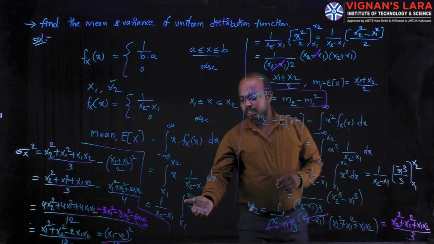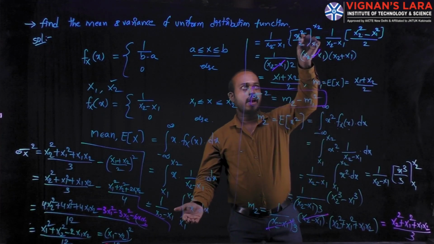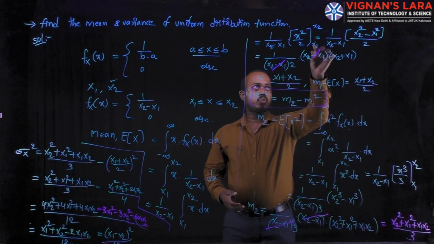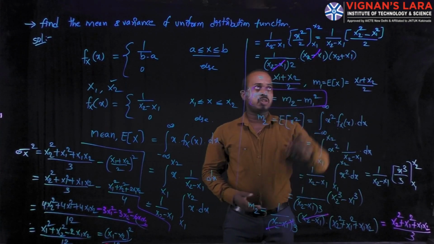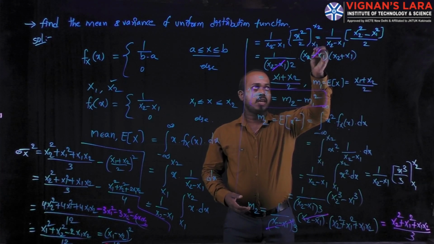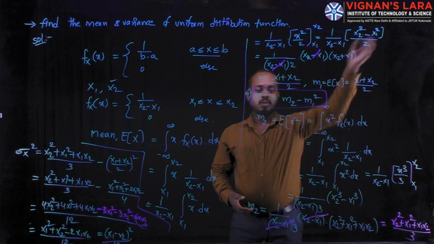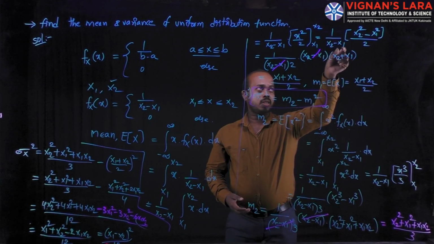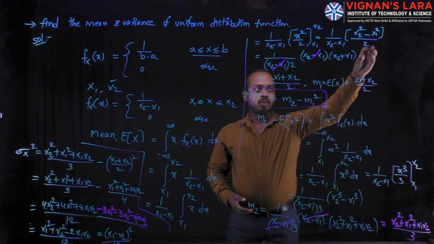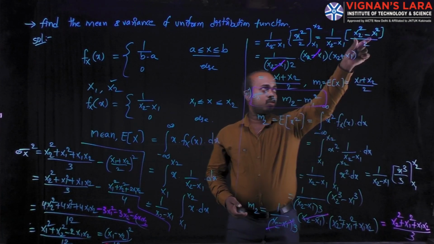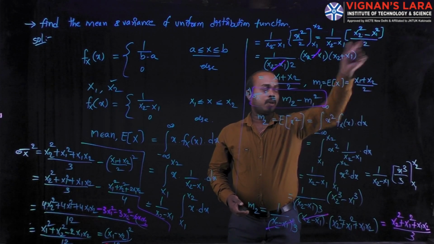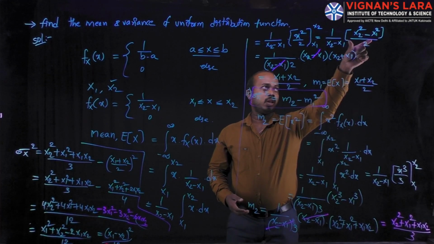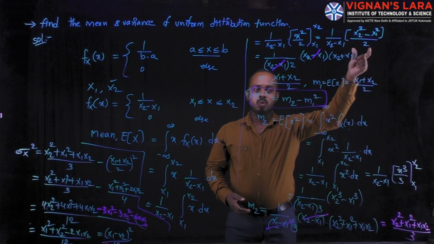After applying the integration for x, we can write x square by 2, with the lower limit x1 and the higher limit x2. Based on the limits, we substitute the higher limit minus the lower limit. Then we obtain 1 divided by x2 minus x1 into this quantity. Here, this term is in the form of a square minus b square, so I am expanding it according to a minus b into a plus b.